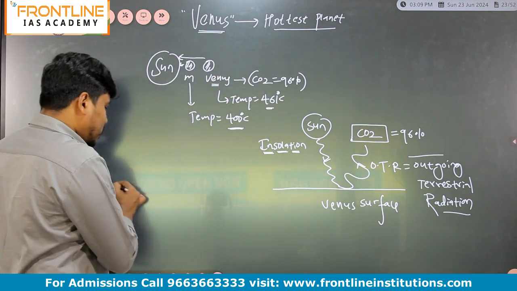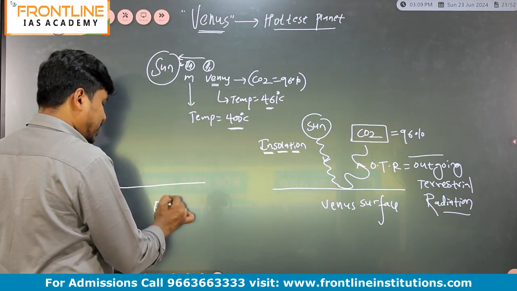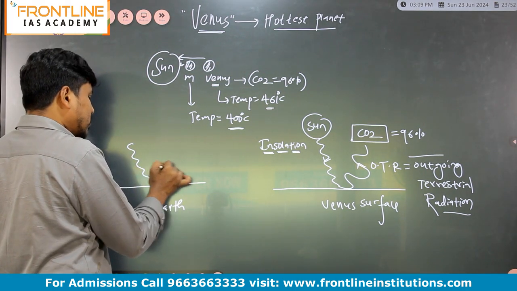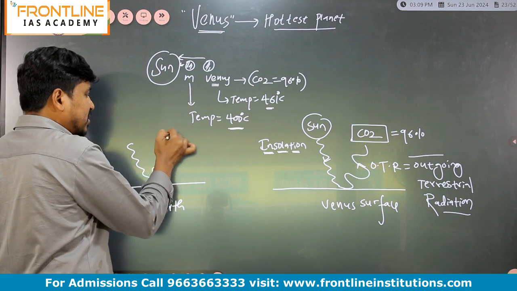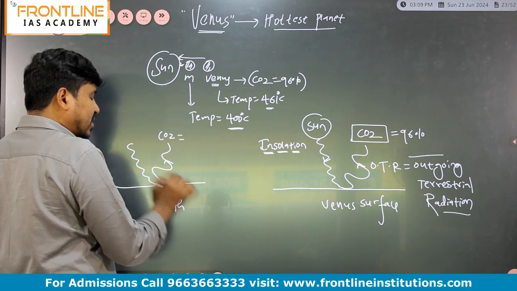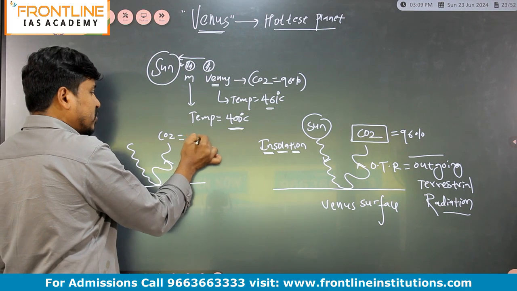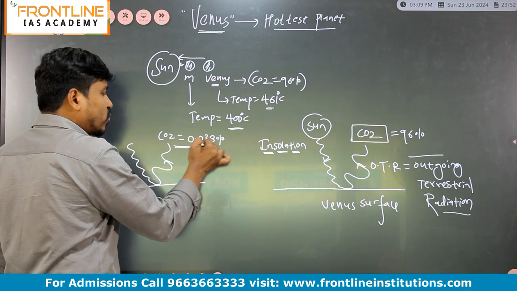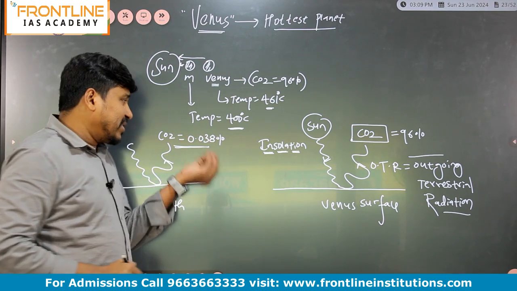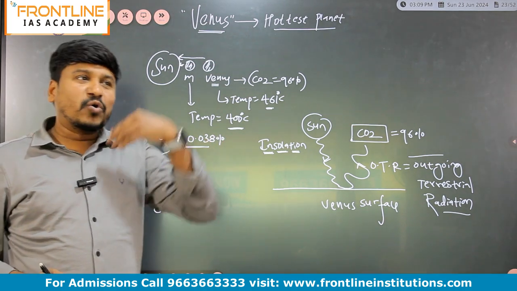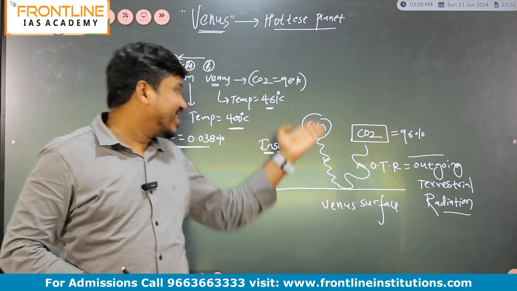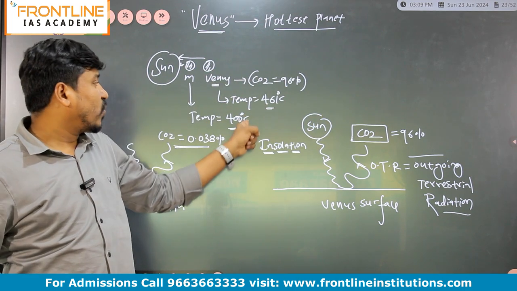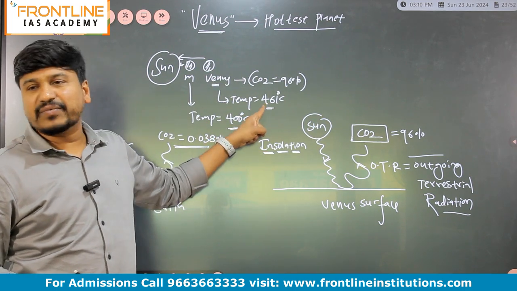Now in the Earth, if you take the Earth surface and Earth atmosphere, here also incoming solar radiation goes back and is also absorbed by the CO2. But in Earth's atmosphere, we have CO2 of just 0.038%. Very important point. We have just 0.038%, and we are talking about global warming. But on Venus it is 96%, and that's why the temperature will be more than 400 degrees Celsius, around 461 degrees Celsius.